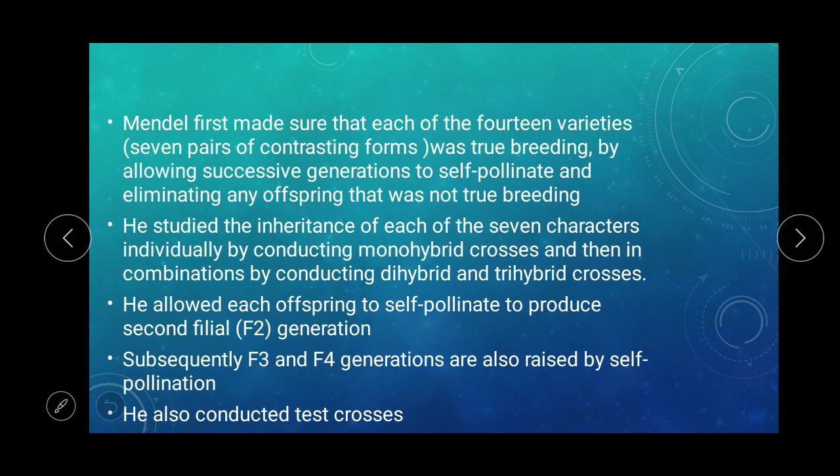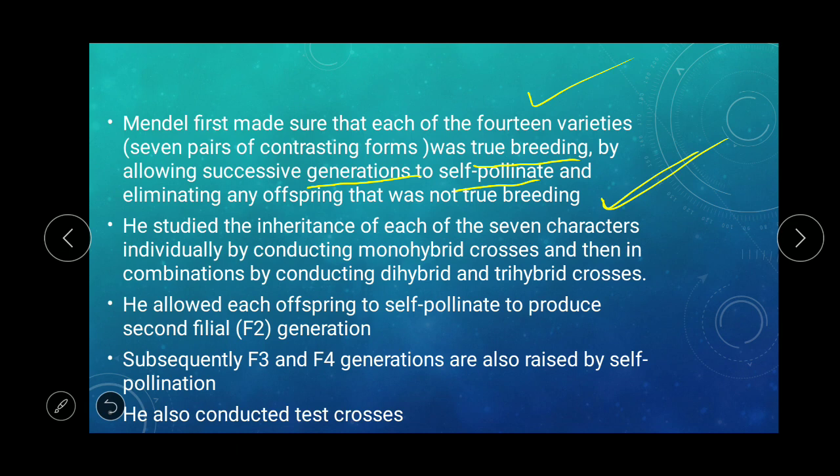Now Mendel made sure that each of the 14 varieties was true breeding. He considered 7 characters, and 14 varieties means each character has 2 types of plant, that is, 2 contrasting forms. For example, for plant height we get tall and dwarf. He allowed successive generations to self-pollinate and eliminated offspring that were not true breeding.